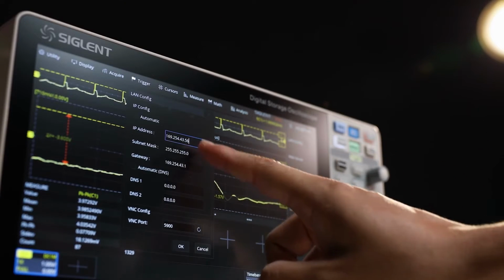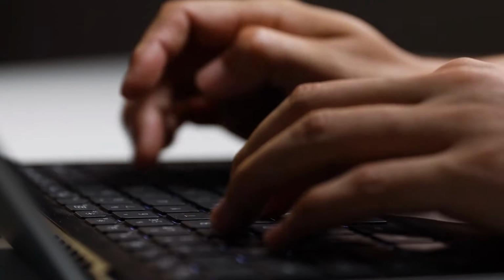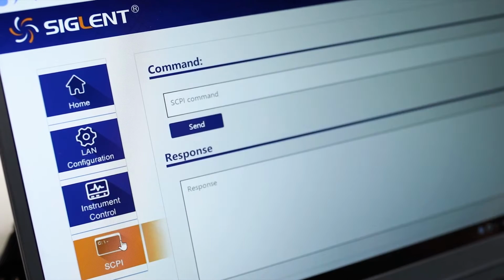Remote control and monitoring has never been easier. Simply connect the scope to a LAN, open a browser window, and enter the scope IP address. Easily access measurement data and analyze it without needing to access the oscilloscope or be in the lab.